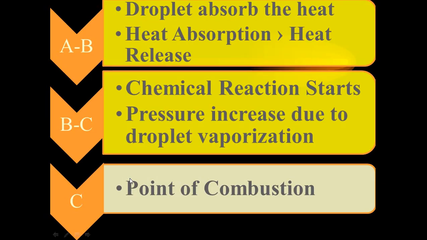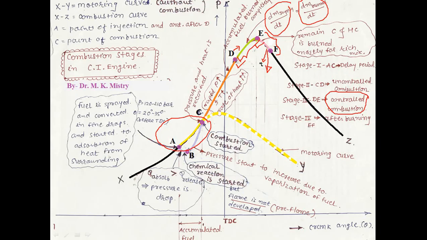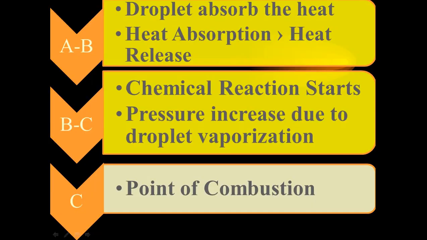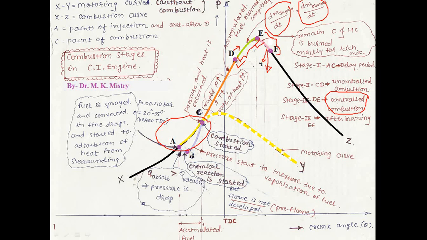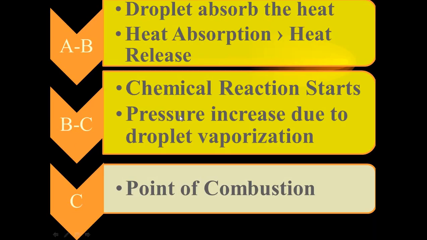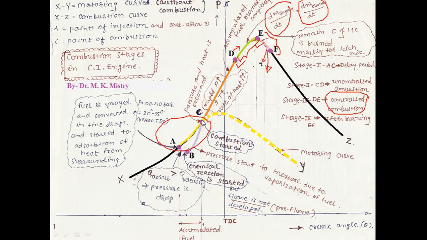So if you see the overview, A to B process. During the A to B process, what happened? Droplets absorb the heat, and heat absorbed is higher than the heat released. That's why there is a drop in the pressure. Now what about the B to C? Here actual chemical reaction is started, vaporization is started. That's why pressure is increased. So B to C indicates actual chemical reaction starts and pressure is increased due to the droplet vaporization. C point indicates the point of combustion.